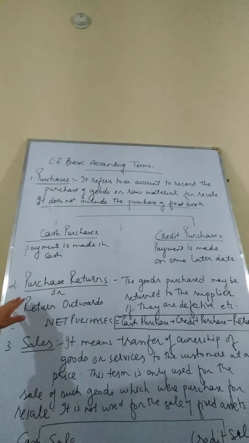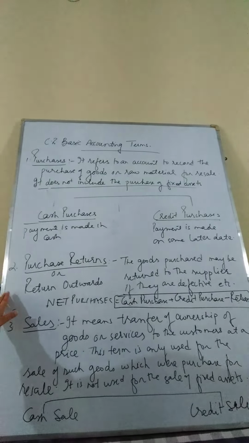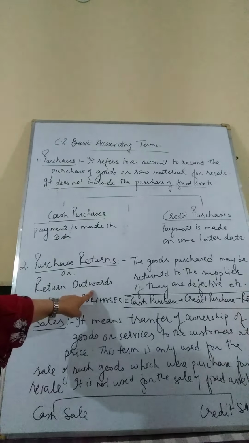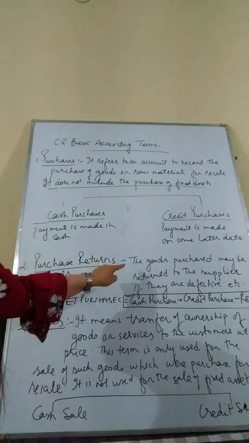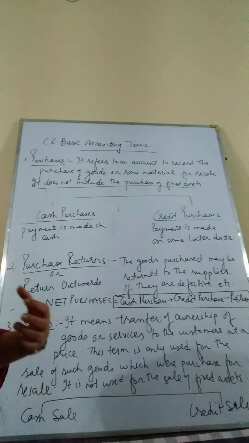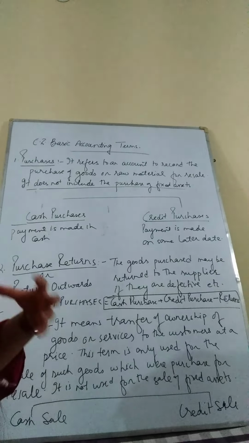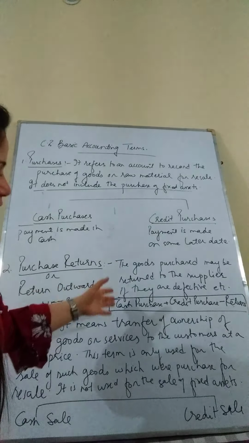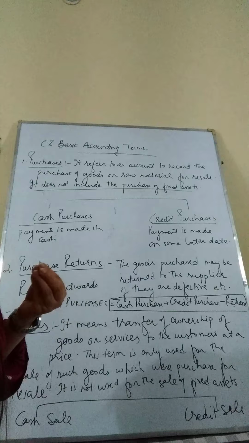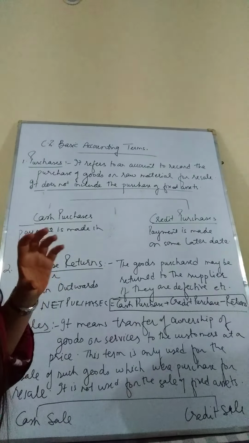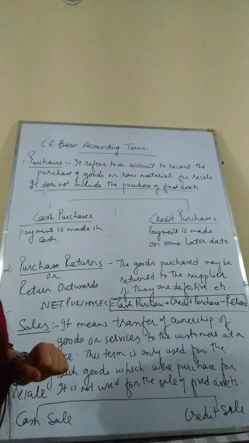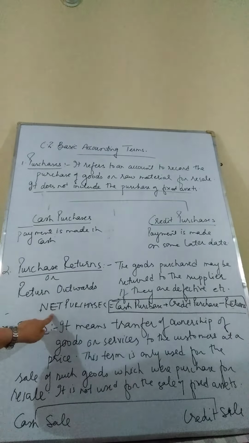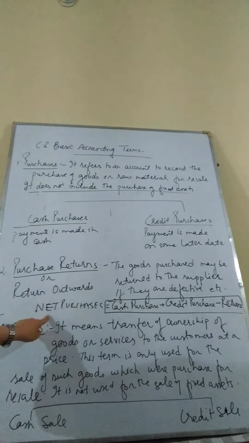Now, we'll take up one more important element regarding this, that is purchase returns, or in other words, return outwards. Now what are purchase returns? The goods which are purchased may have some defects, maybe not up to our satisfaction, then we can return such goods to the suppliers. Such defective goods, if we return them, are categorized as purchase returns or returns outwards.